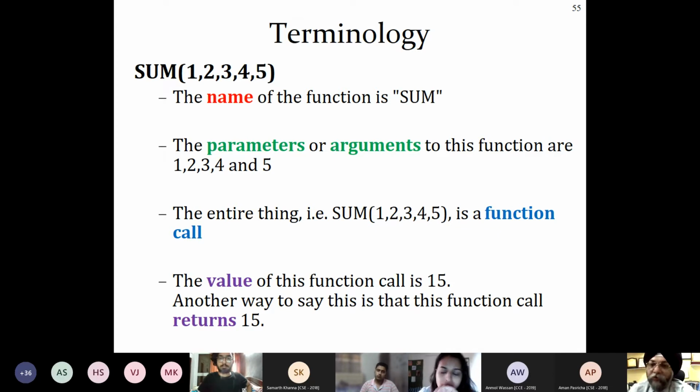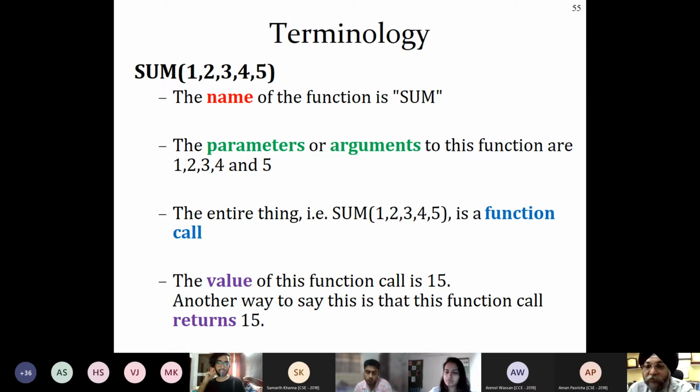We have calls in programming also. You know about calls in programming, I suppose? It is just like a call in programming, so here it will be called a function call. Next, the value of this function call is 15. So this is the value. Whatever calculation the function has done for you is the value of that function.